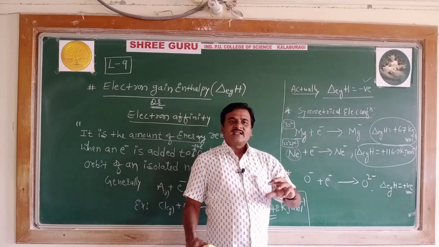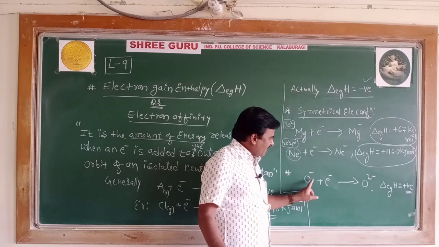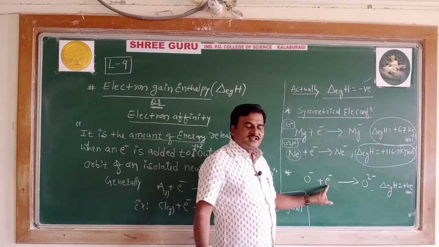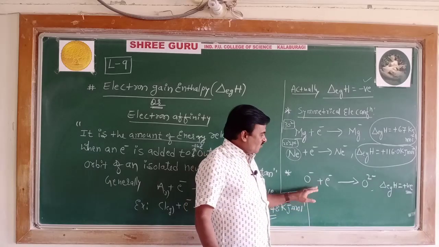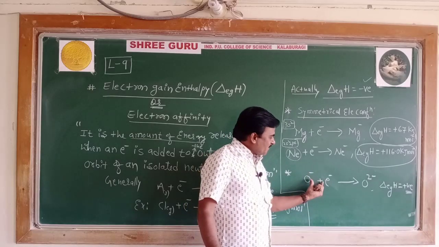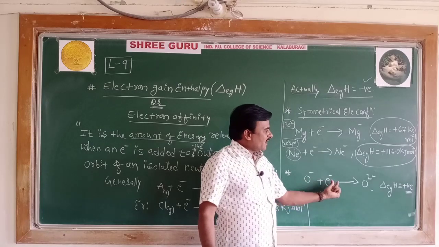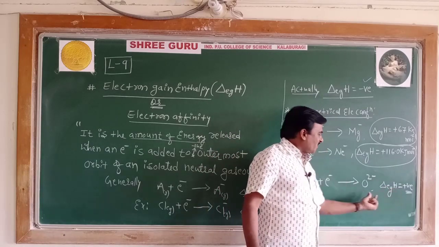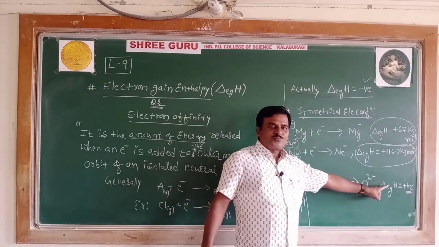Because energy is to be supplied externally to overcome the repulsion between the anion and the adding electron. Therefore, the electron gain enthalpy of such anions is also positive.